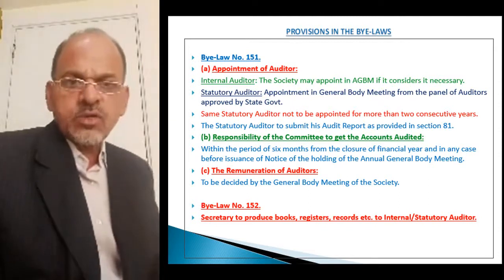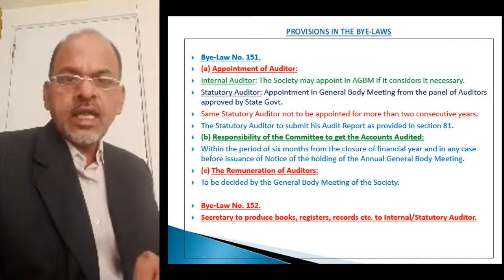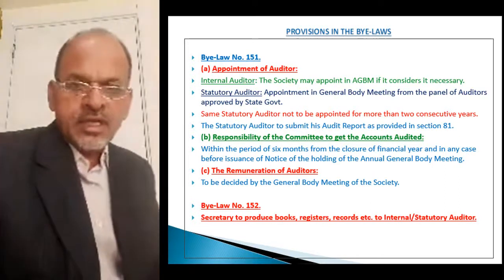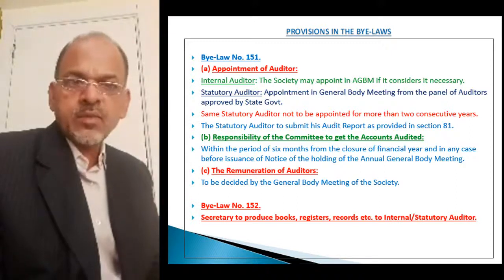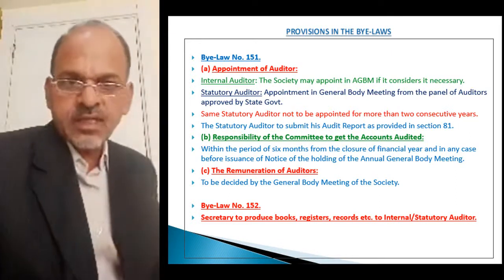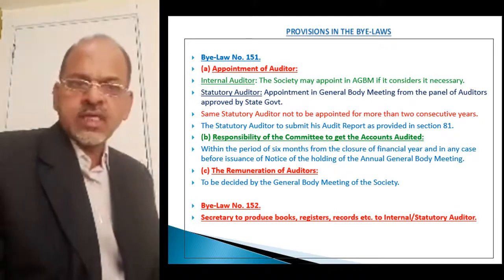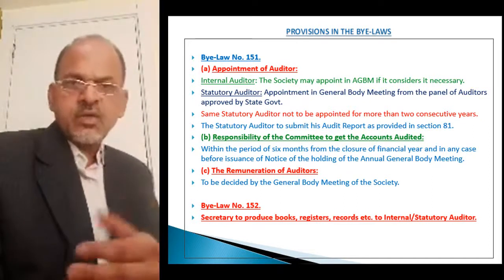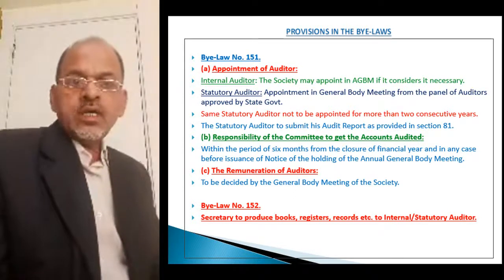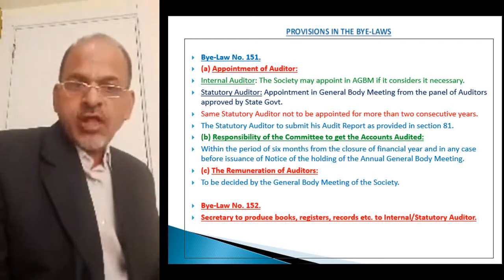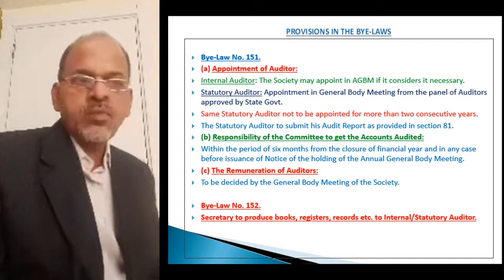The society will have to appoint a statutory auditor in the annual general body meeting from the panel of auditors prepared by the registrar and approved by the state government. In detail we have seen earlier, section 81. Okay. The same statutory auditor is not to be appointed for more than 2 consecutive years.